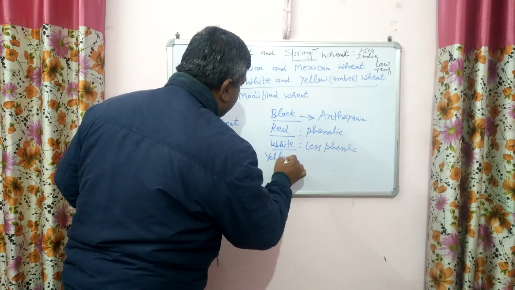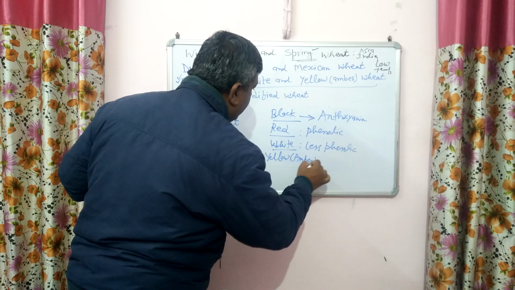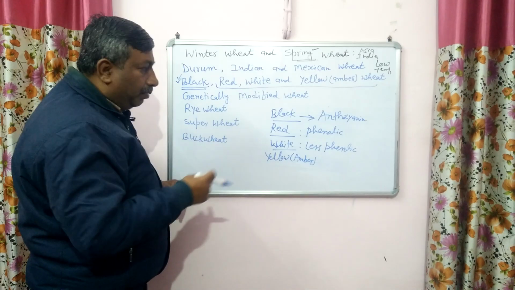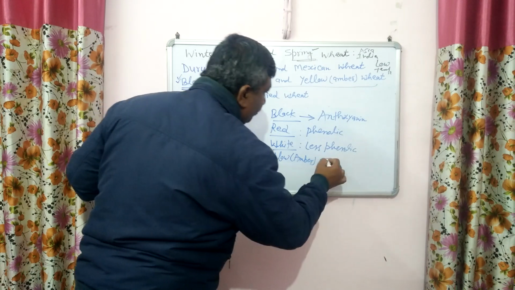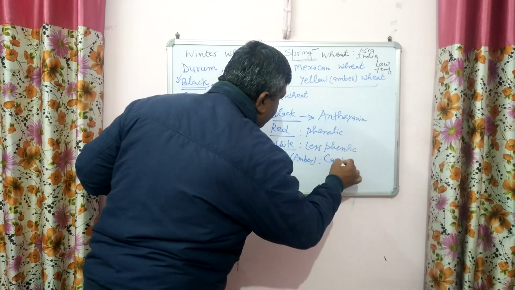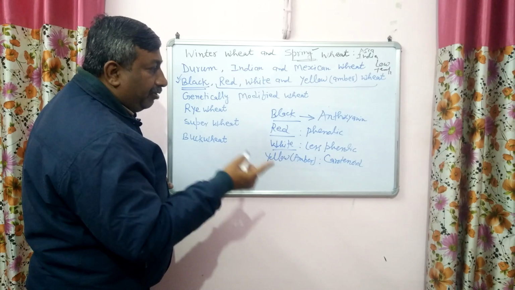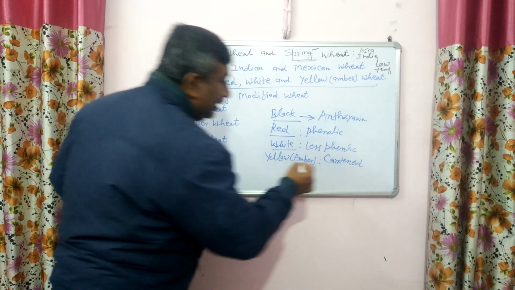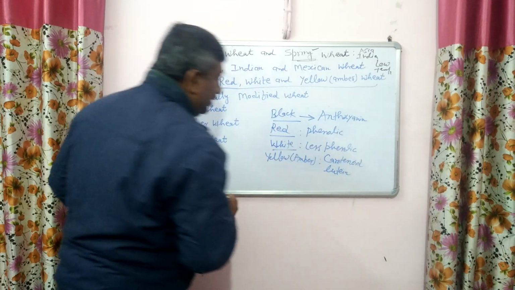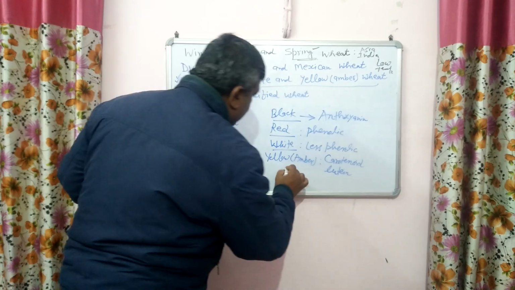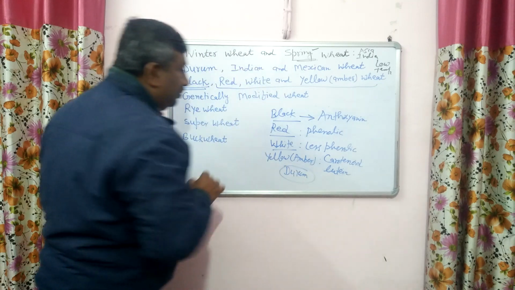This yellow color is amber, sometimes known as amber color. Actually this amber is a combination of yellow plus orange, and this yellow color is due to the presence of carotenoid pigment, mainly lutein, which provides this yellow color, and this yellow color occurs in the durum variety, Triticum durum.